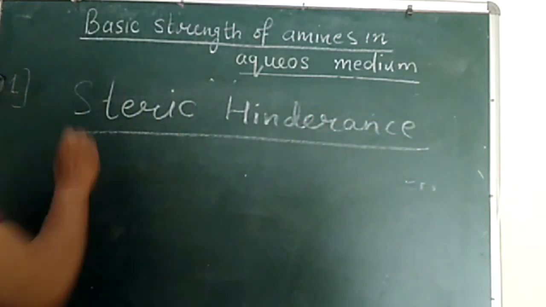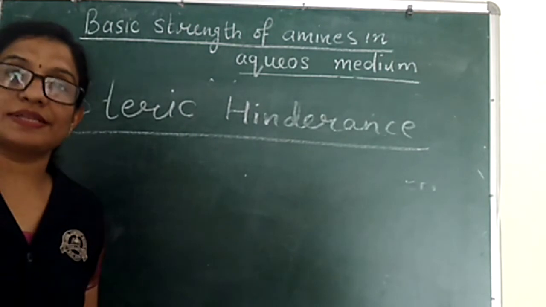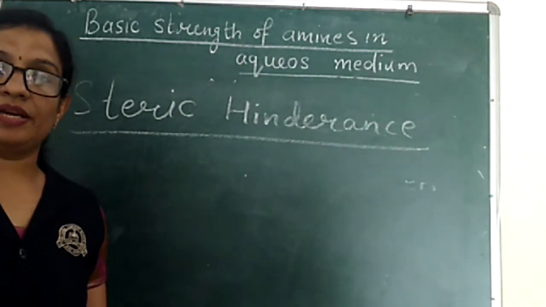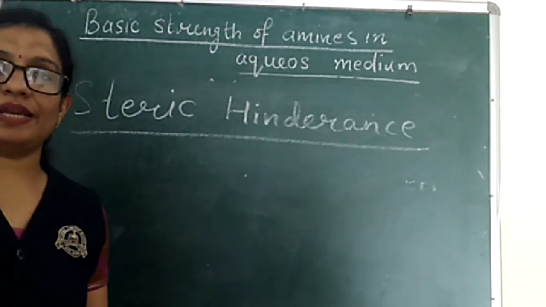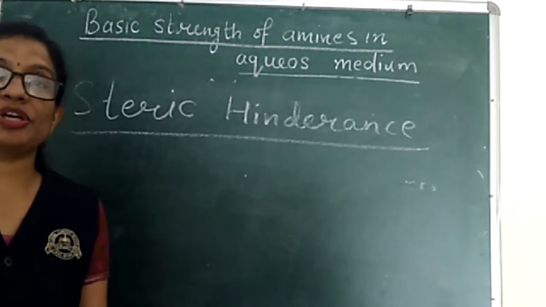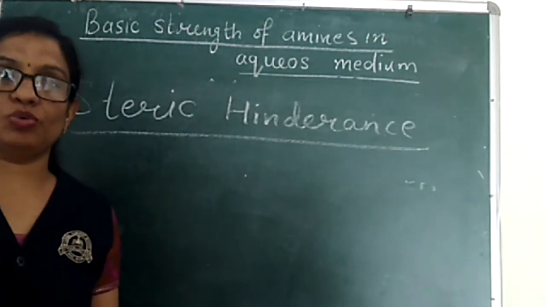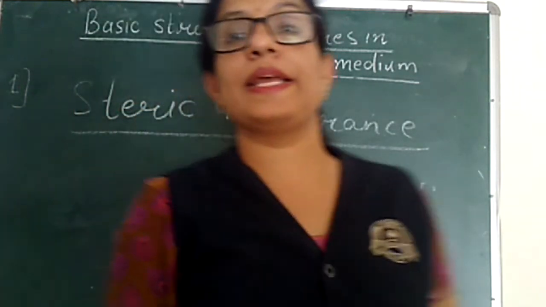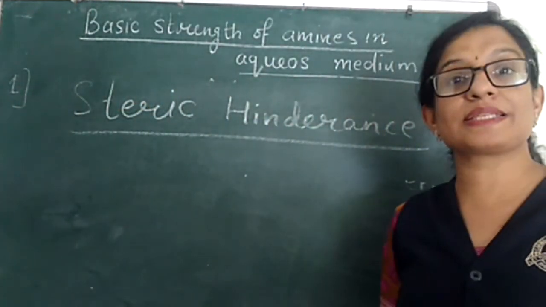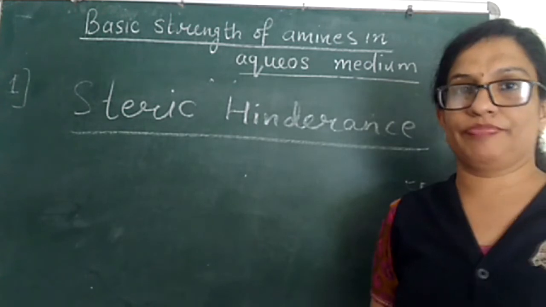Steric hindrance means the resistance, the barrier caused in hydrogen bond formation with water molecules, and this steric hindrance is caused by the size of the alkyl group.